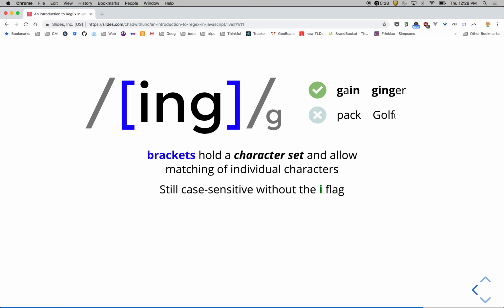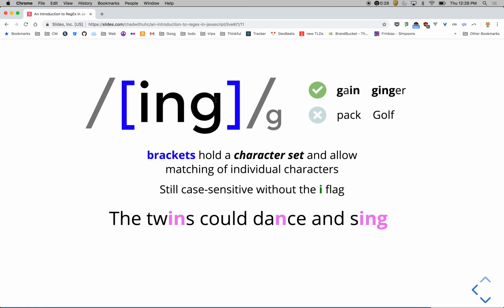Would it match if it's not one of those letters? Yeah, it doesn't need to have all of them. Just looking for any one of those. In this case, the twins could dance and sing. So it'll match I, N, even though they're next to each other here, that's not really relevant. It could swap the N and the I, and it would still work. But the N by itself, it will match that, and then the ING matches similar to how it did before.